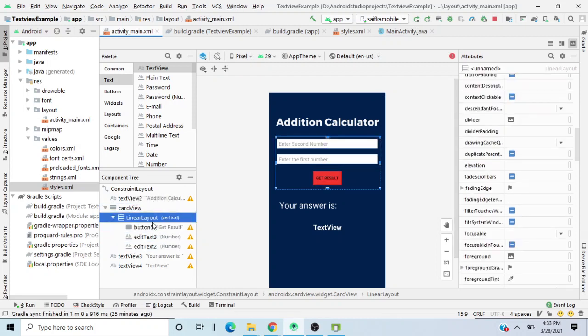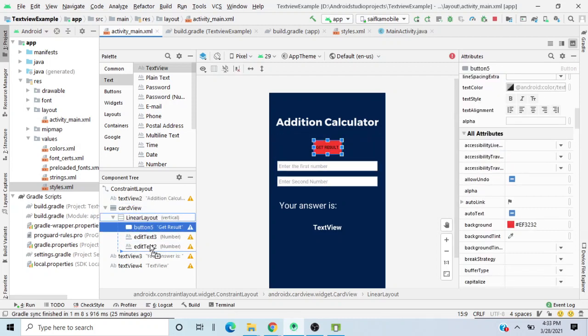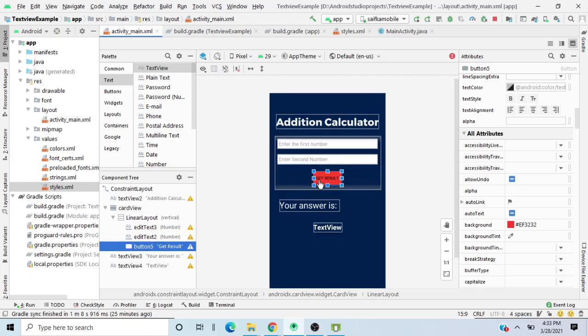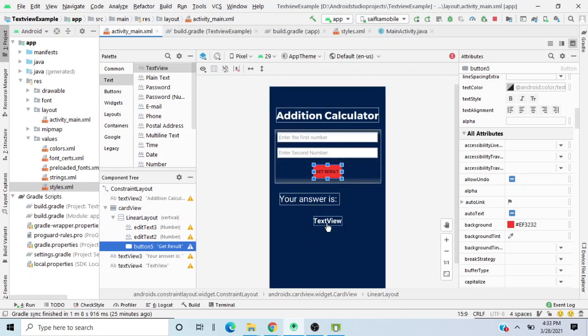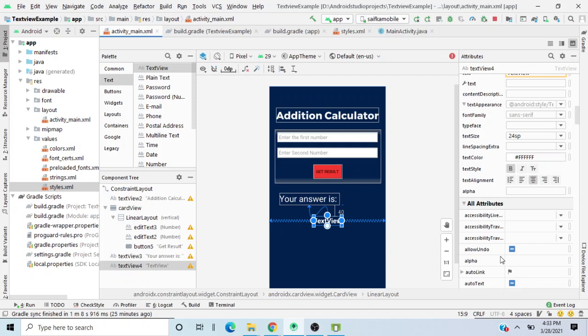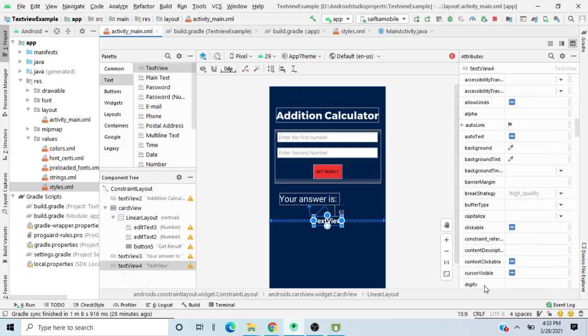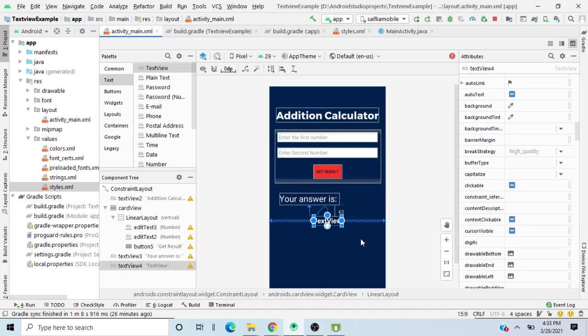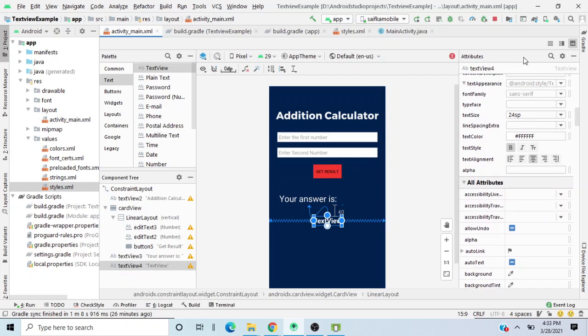This should be the layout. Oops, what did I do? This is the correct one. And after doing this thing, what we will do over here is that we will basically add an ID to it.